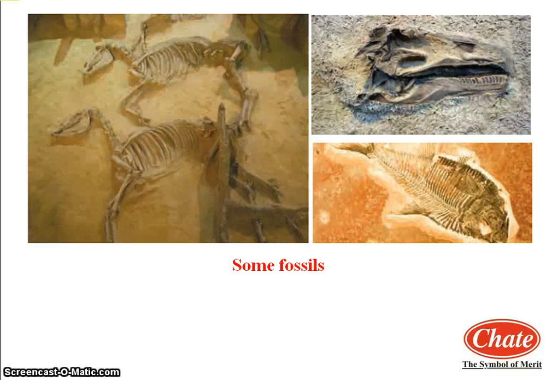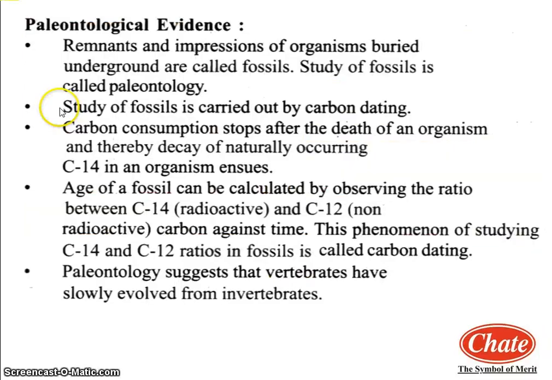Now we will see the next point. The study of fossils is carried out by the carbon dating method. Now we will do a detailed discussion of the carbon dating method. Already in the important points you have studied the carbon dating method. Here we will see detailed information about it.